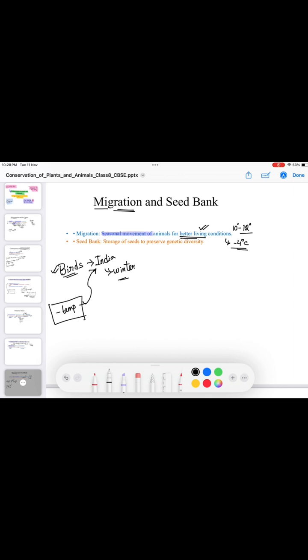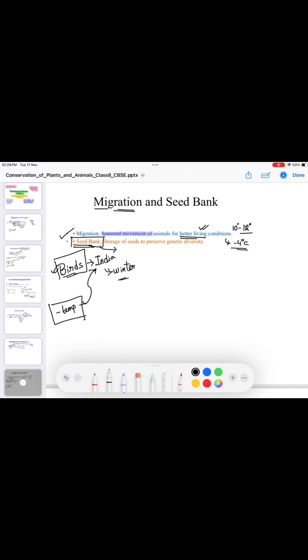Okay, and this process of any species coming from their native place to another place for their survival is called migration itself. I hope you have understood migration and why they do it: for surviving, for reproduction, and also for collection of food.